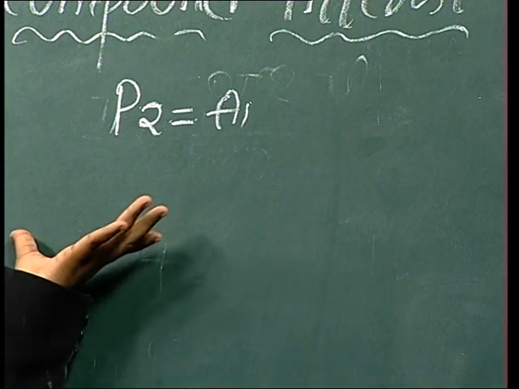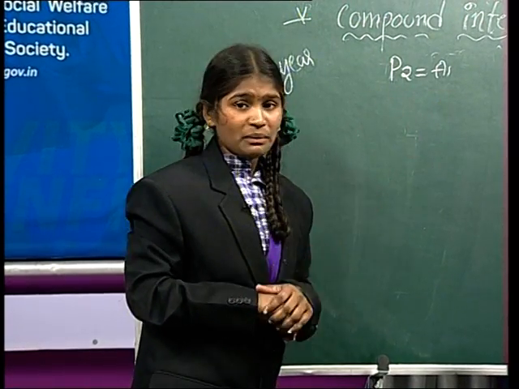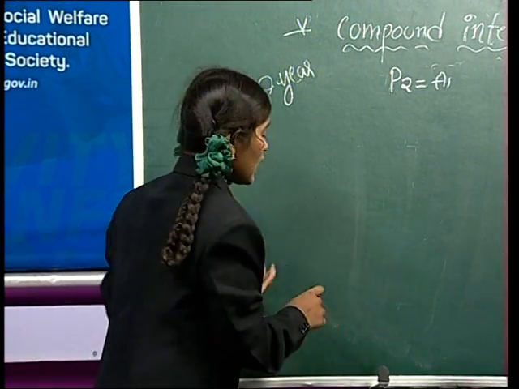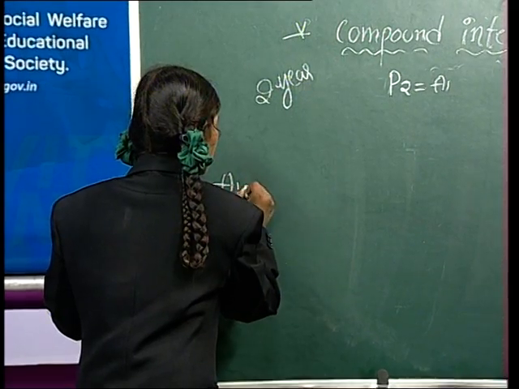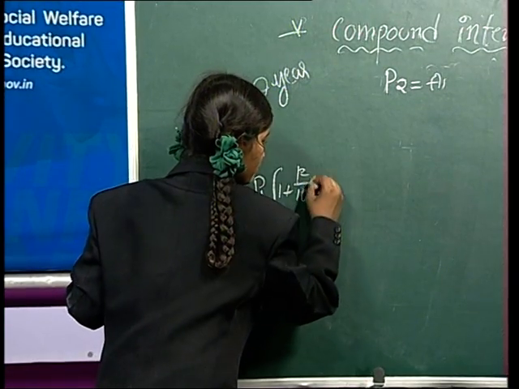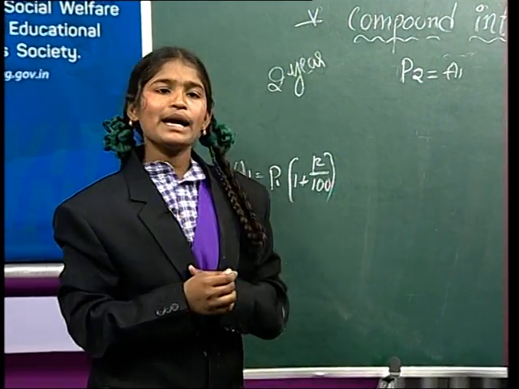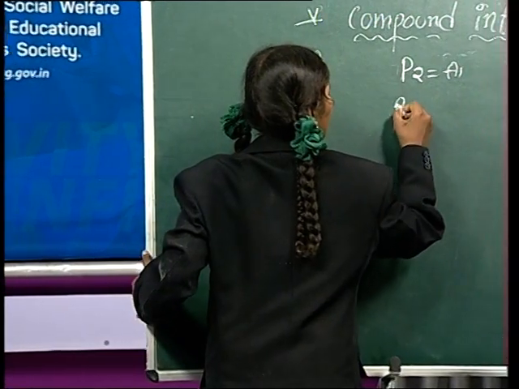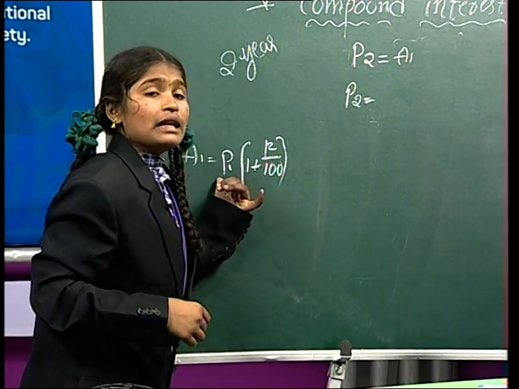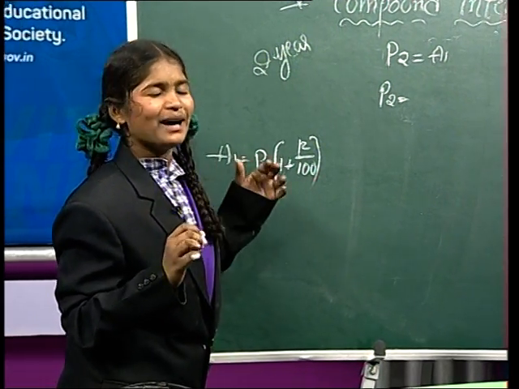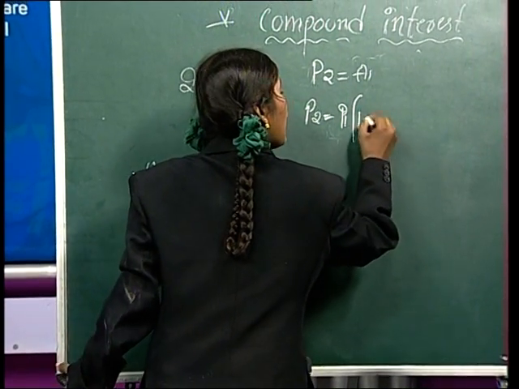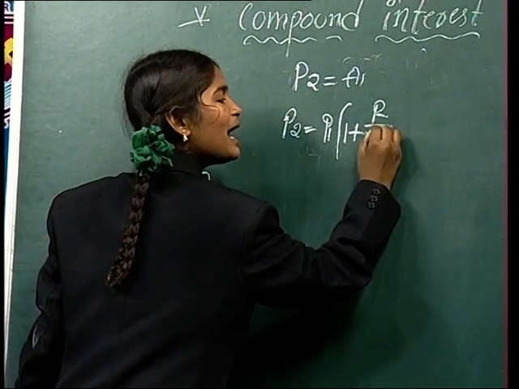Do you know why I write P2 equal to A1? A1 is the first year amount, which we just calculated. So A1 equal to P1 of 1 plus R by 100. Using this, we can get the second year amount. P2 equal to A1, A1 means principal of 1 plus R by 100.